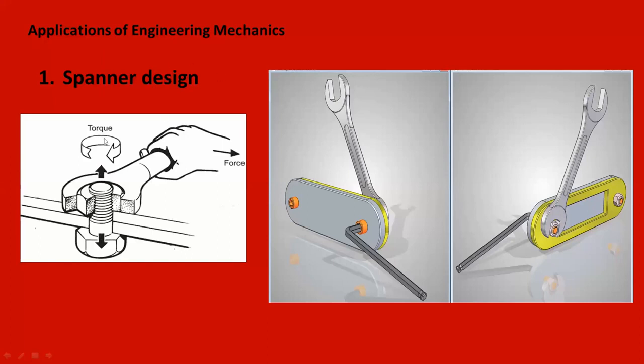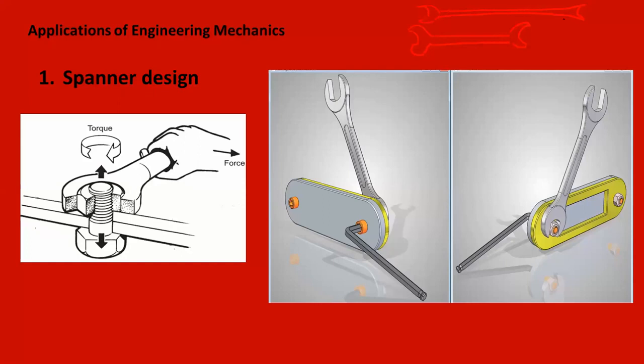The first application, a common example, is the spanner. You must have seen a spanner in your day-to-day life. Spanners are made of different lengths. This is just an example.